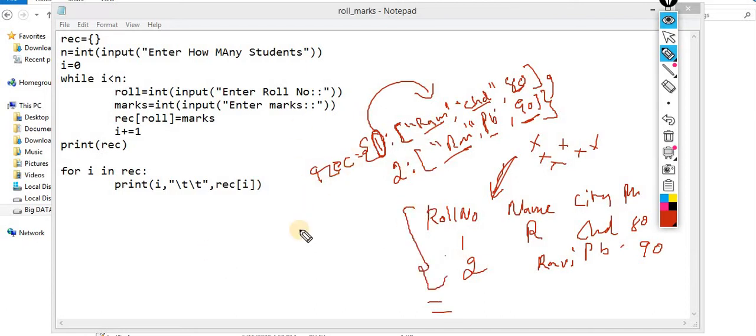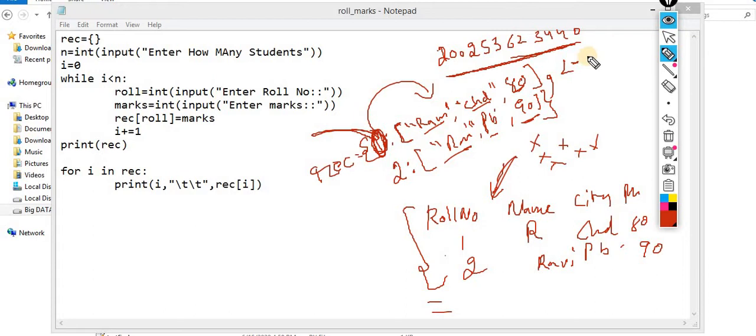And one more thing you have to keep in mind: this would be generated automatically. The roll number pattern should be generated automatically, and the pattern should be something like this. You can take your own college roll number. For example, in 2002, my roll number was this one. My roll number was this one at diploma time, and in my BTech, my roll number pattern was this one. So this was the pattern for my roll number.